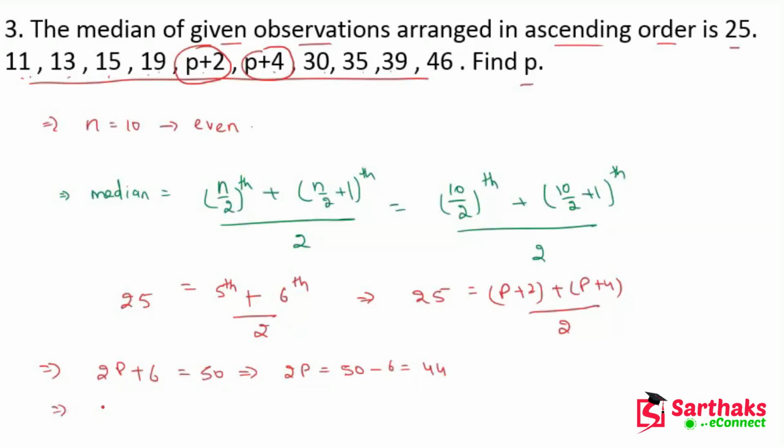Now my dear friends, P will be 44 divided by 2, which is equal to 22. So the value of P is 22. I hope you understand these things.